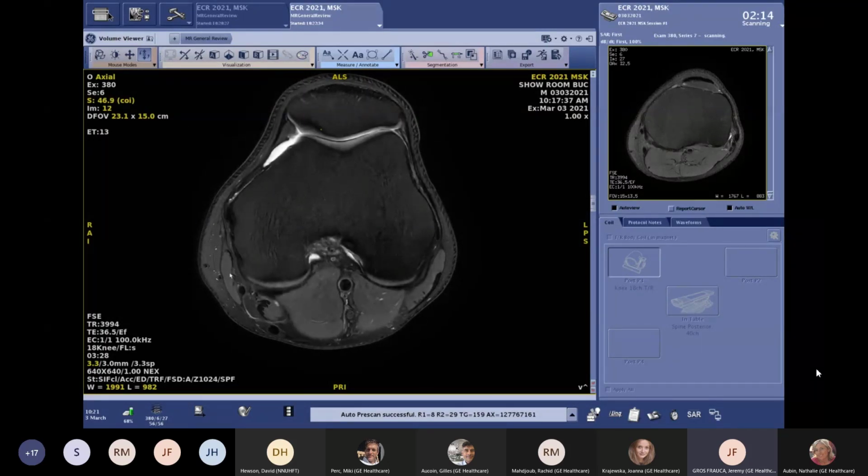So here, by displaying it like that, I think we all first have the same feeling that we are using a really high matrix, 640 by 640, with 3 millimeter slice thickness in 3 minutes 30, and we still have a lot of signal. So AIR Recon DL is really helping a lot this way.